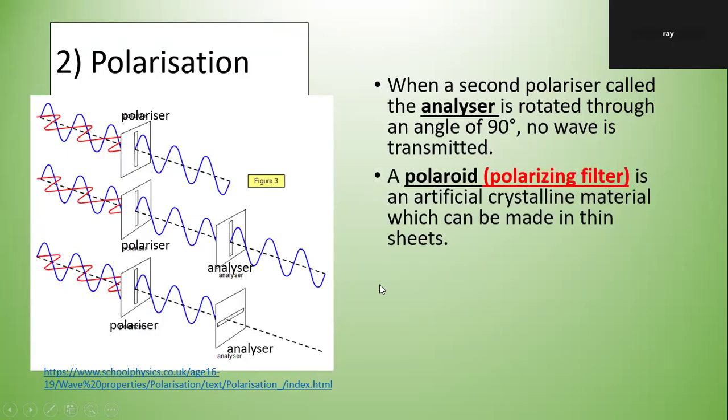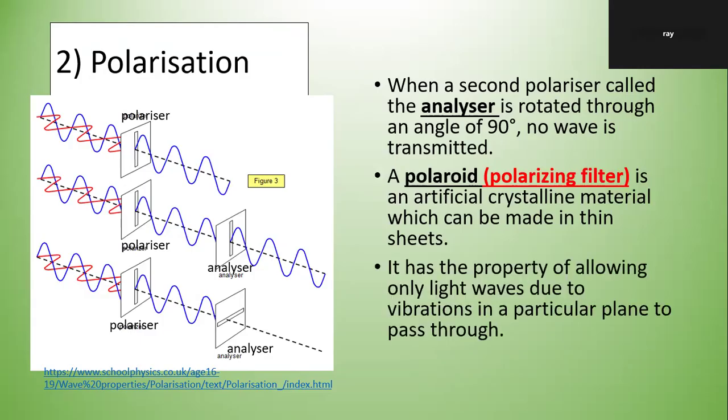A Polaroid or polarizing filter is an artificial crystalline material which can be made in thin sheets. It has the property of allowing only light wave due to vibration in a particular plane to pass through. Basically, just like what the slot tells you, in a particular plane it can pass through. In another plane, perpendicular to that plane, it cannot pass through.